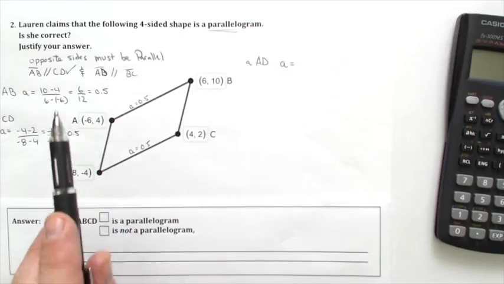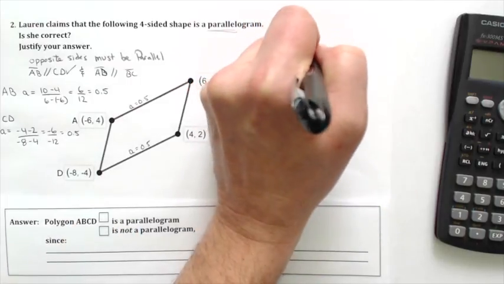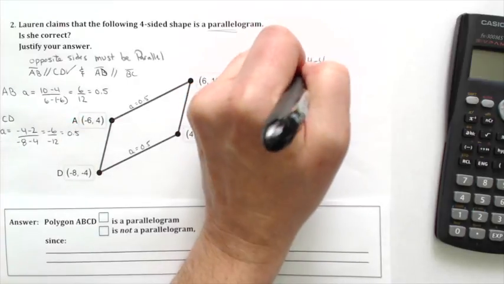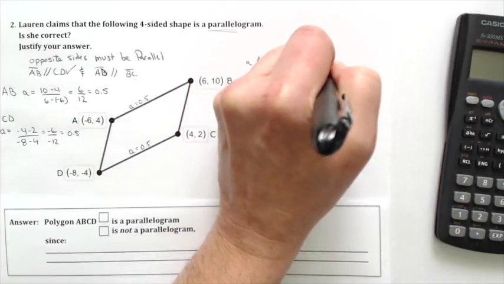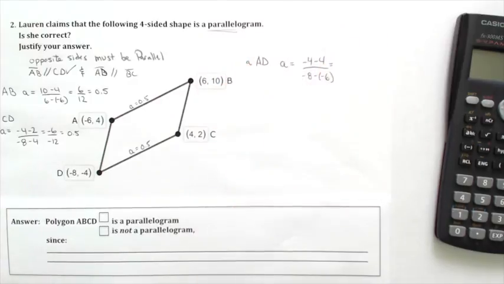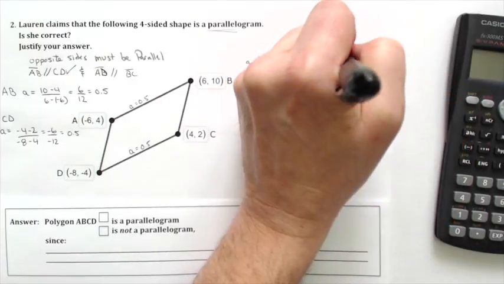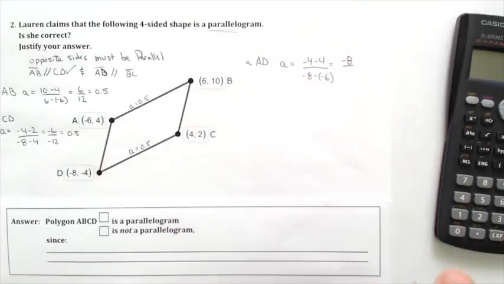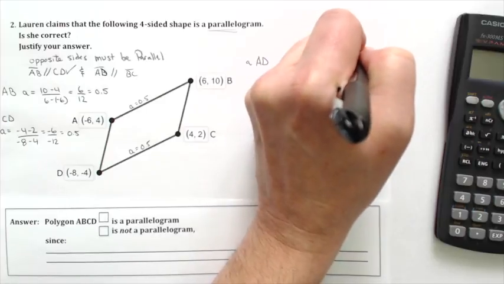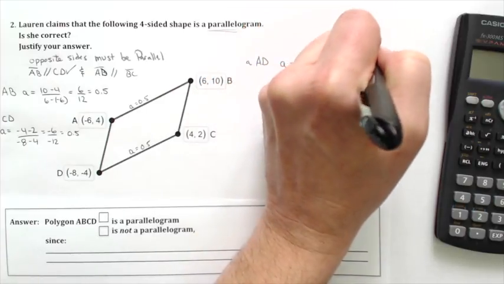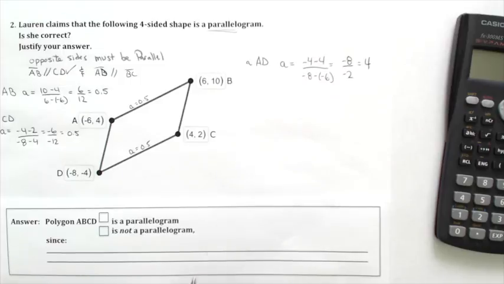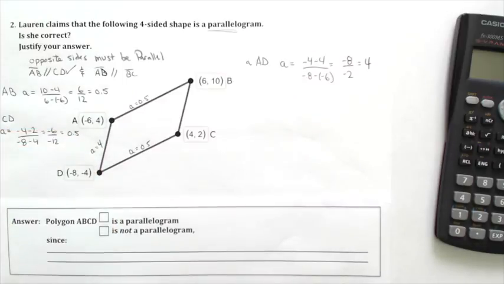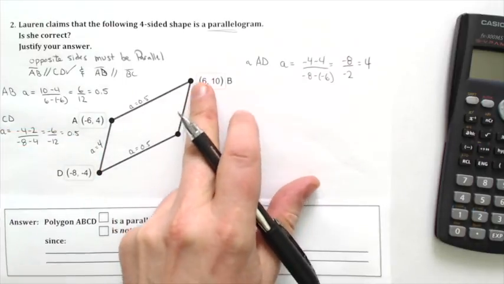So negative 4 minus 4 over negative 8 minus negative 6. Negative 4 minus 4 is negative 8, and negative 8 minus negative 6 is negative 2. Negative 8 over negative 2 is positive 4. So my slope of AD, A, is equal to 4. So now I'm going to check to see if this is also a 4.